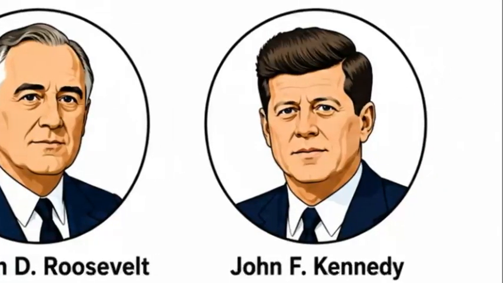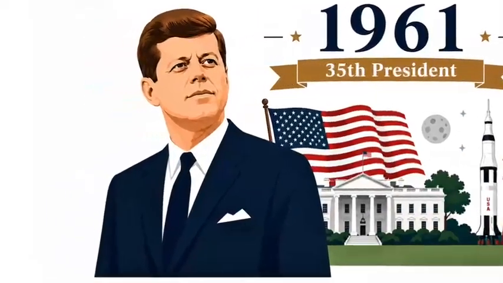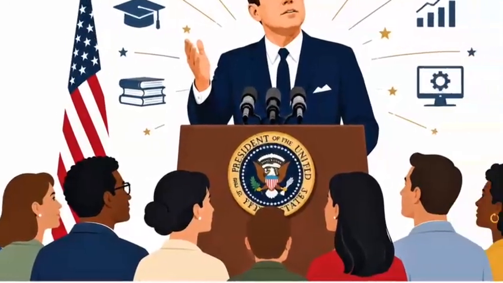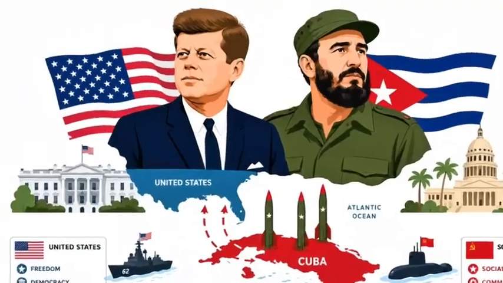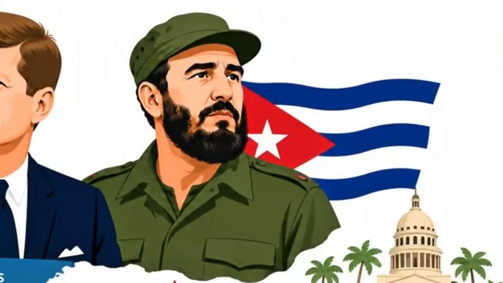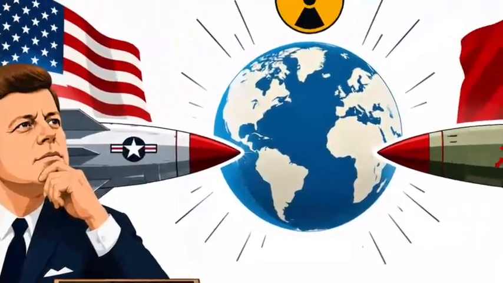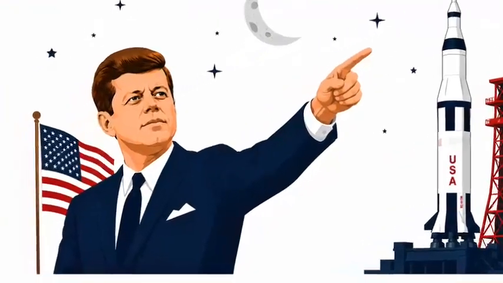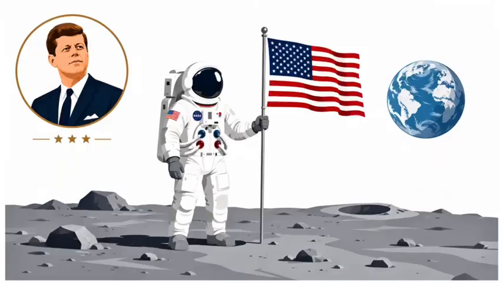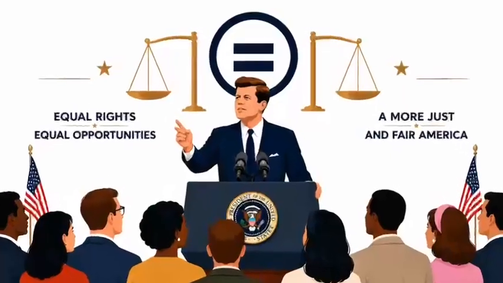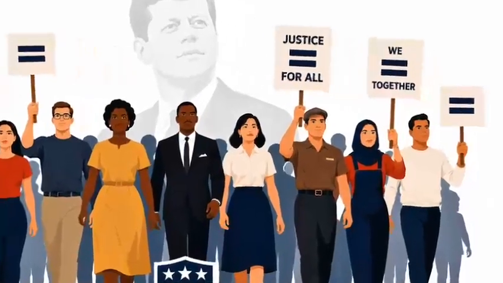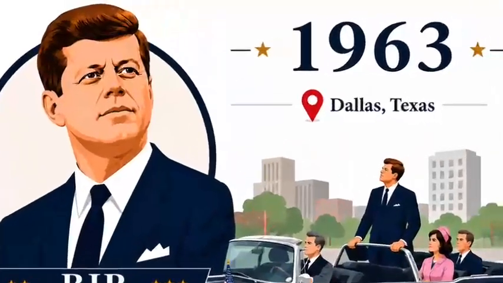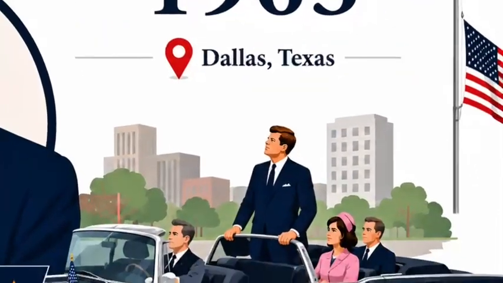John F. Kennedy. John F. Kennedy became president in 1961 and inspired many Americans with his vision for the country's future. His administration faced the Cuban Missile Crisis, bringing the world dangerously close to nuclear war before a peaceful resolution was reached. He also strongly supported the space program that eventually led to the moon landing. Kennedy promoted civil rights, although much of the movement continued after his death. His presidency ended in 1963 when he was assassinated in Dallas, Texas.